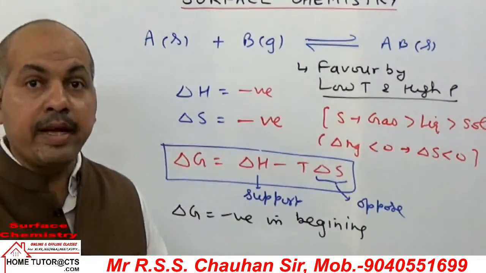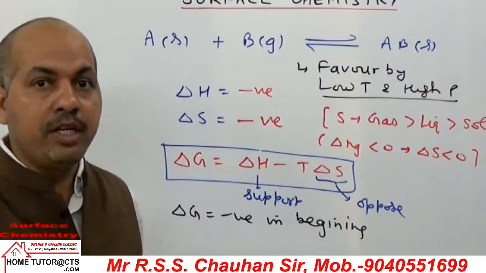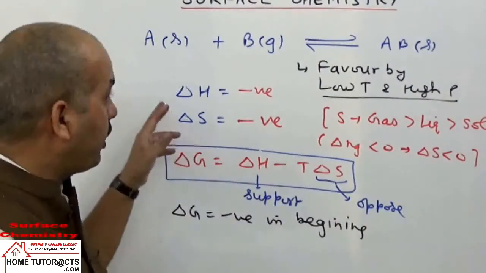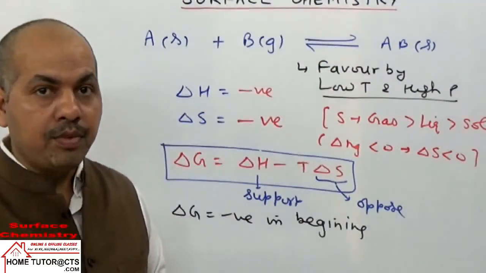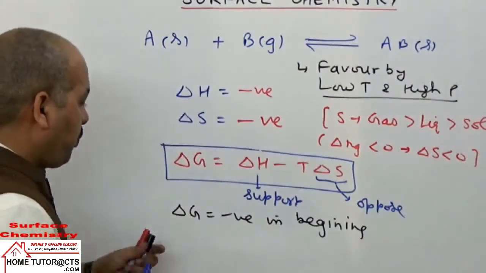Delta G decreases in magnitude, because there is no more vacant space on the solid surface. So one point will come, at equilibrium. At the point of equilibrium, delta G becomes 0.